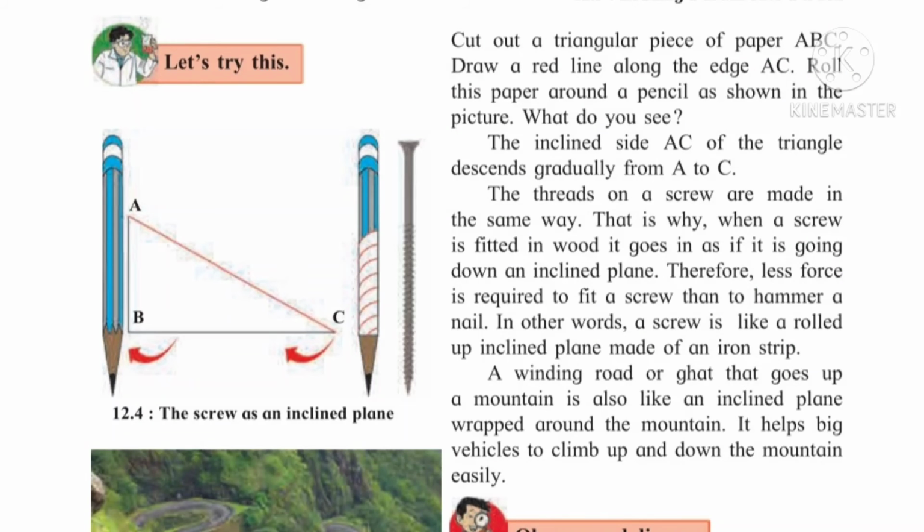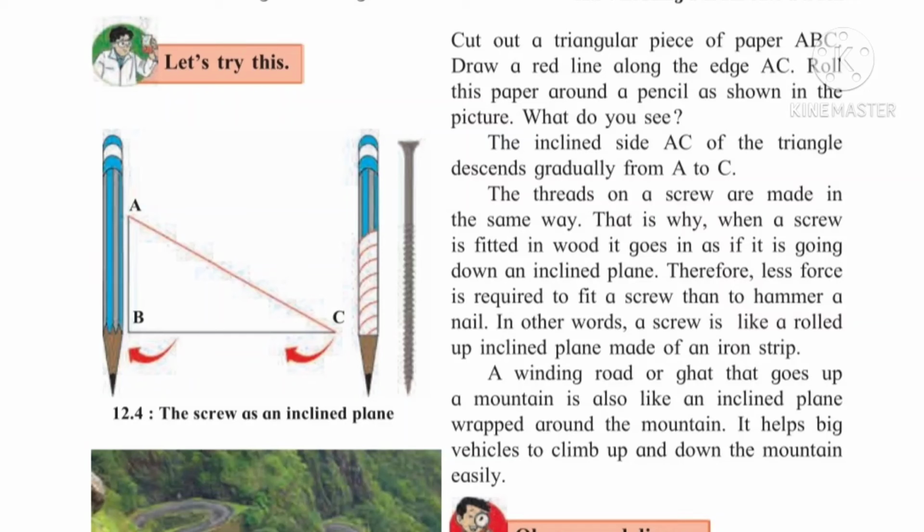Now let's try this. Cut out a triangular piece of paper. One paper we have to take and cut it in a triangular shape ABC. Draw a red line along the edge AC. Now roll this paper around a pencil as shown in the picture. We have to observe the red line on the pencil as shown in the picture.